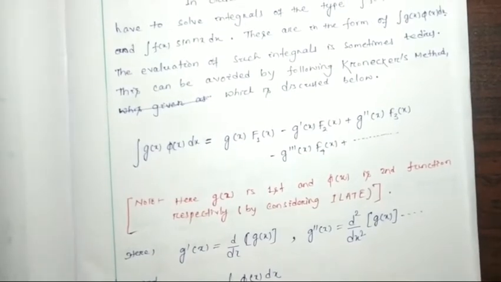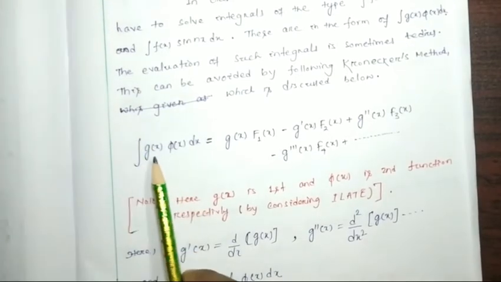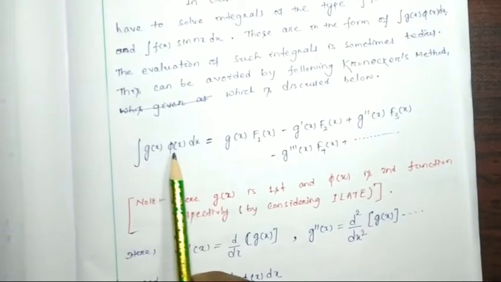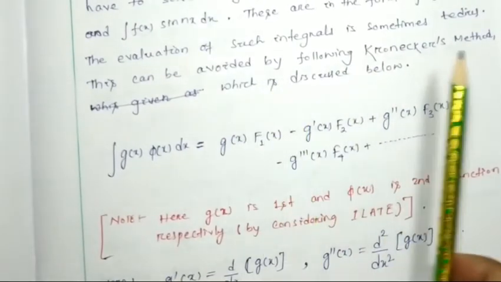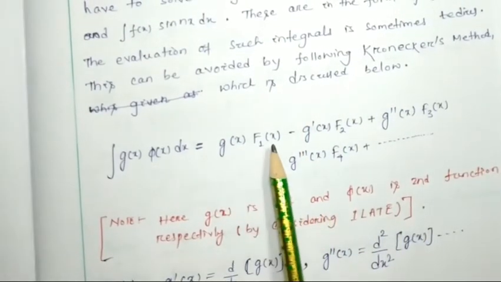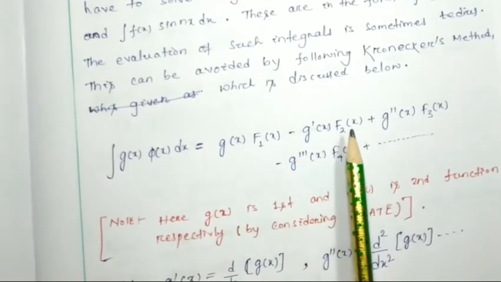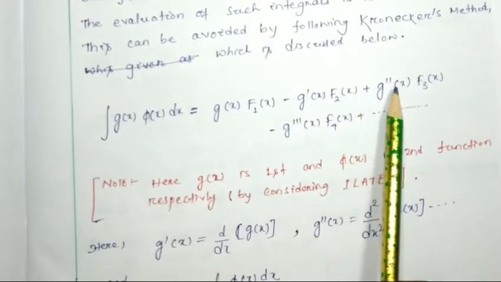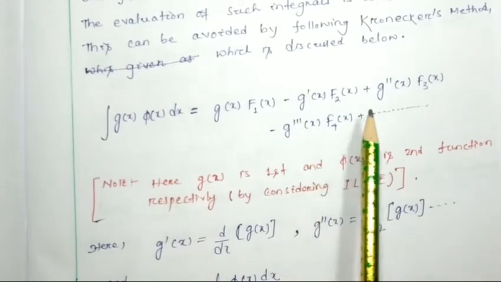In short, if we have the integral of g(x) f(x) dx, then by the Kronecker method the integration will be g(x) f1(x) minus g dash(x) f2(x) plus, minus, plus: g double dash(x) f3(x) minus g triple dash(x) f4(x), and so on.